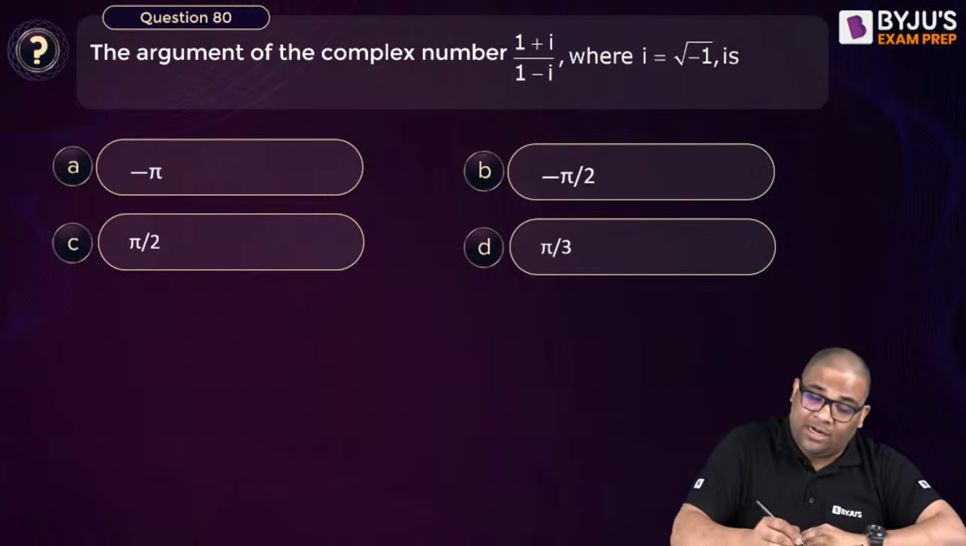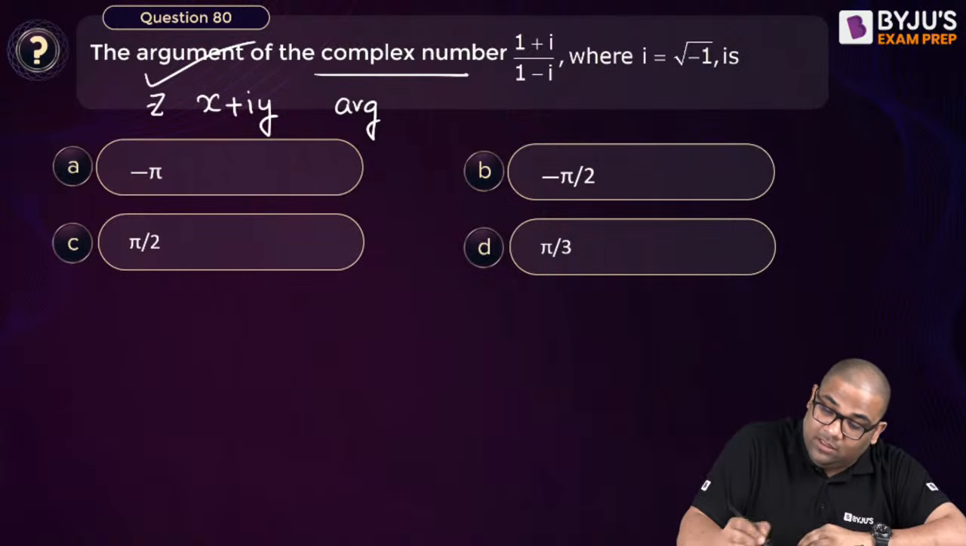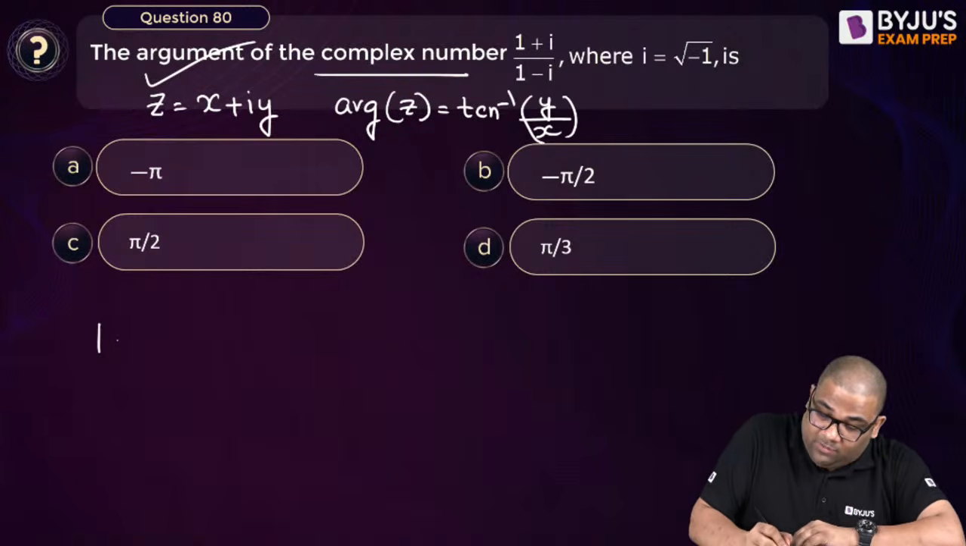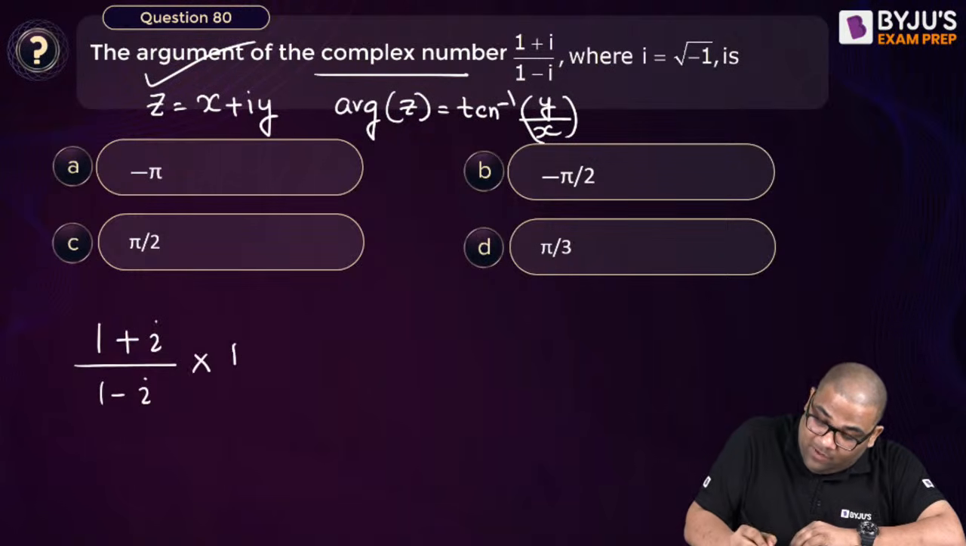You see this, what is the argument of a complex number? So a complex number is x plus iy. The argument of this complex number is tan inverse of the imaginary part by the real part. Yes. Now see this complex number, (1 plus i) by (1 minus i). I have to convert it into x plus iy format. So I will multiply by 1 minus i and divide by 1 minus i.